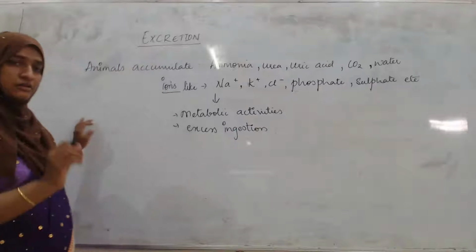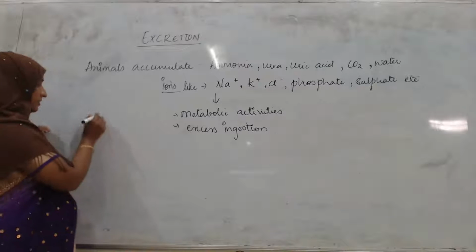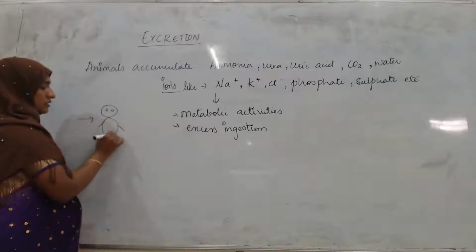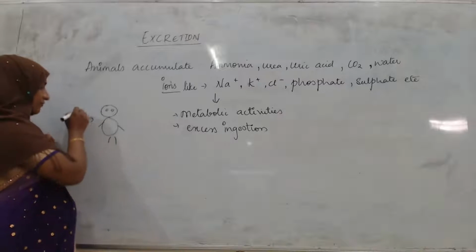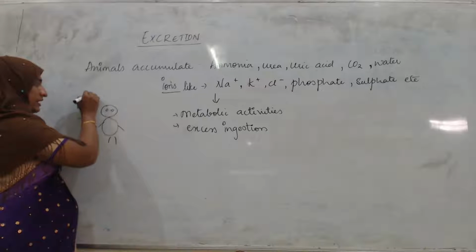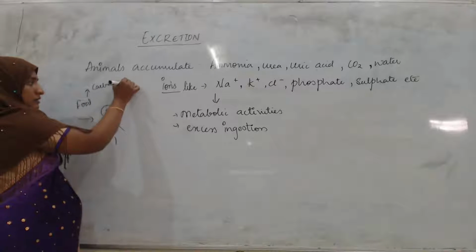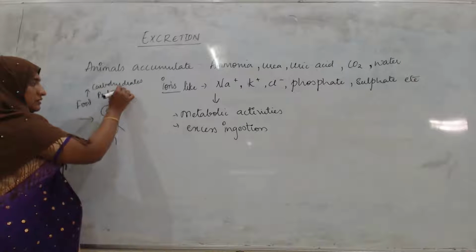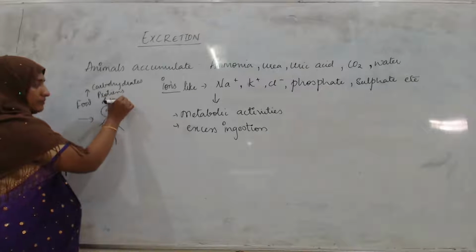Okay, see here, if you talk only about the human body, this is the human being. The human is going to eat food. In that food there will be carbohydrates, proteins, amino acids, then lipids, fats and all.